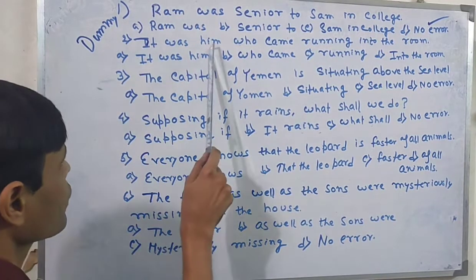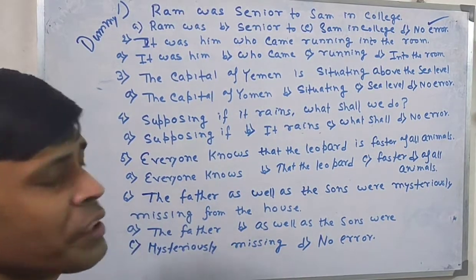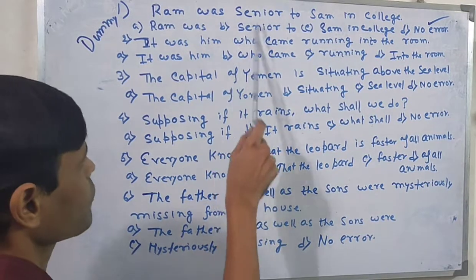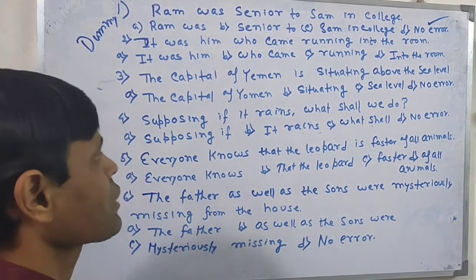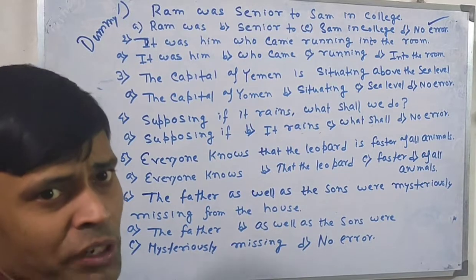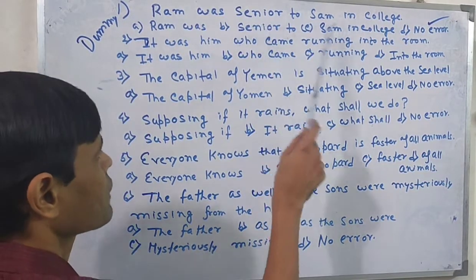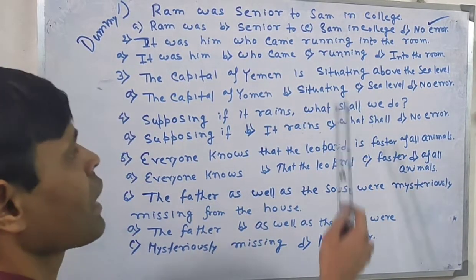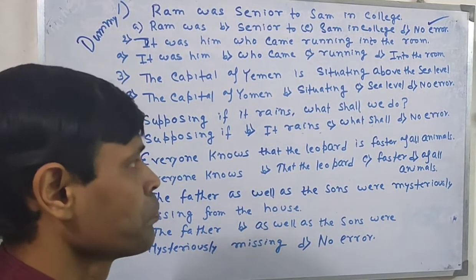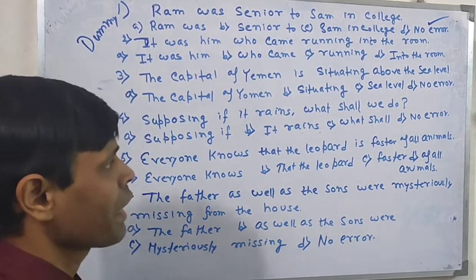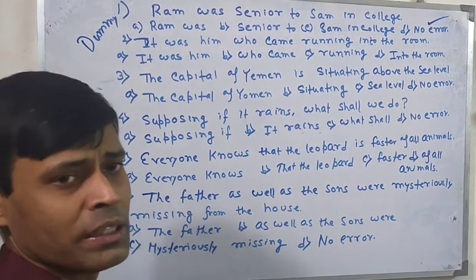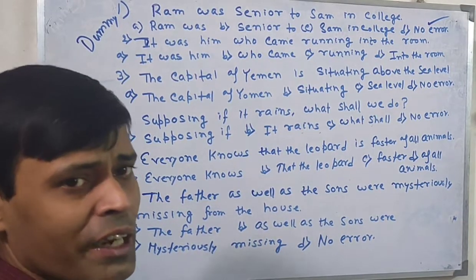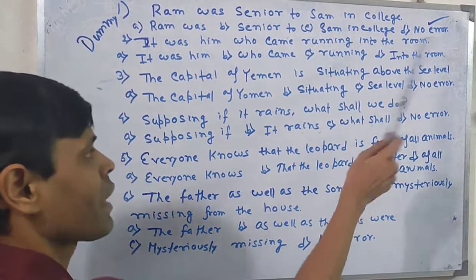So here is a mistake where we should say it was he, not him. There is no mistake in the rest of the sentence. It is actually a part of a relative clause or adjectival clause. Came is the main verb of the adjectival clause. Running is the present participle. Into is the right preposition. Why into? From outside to inside. This kind of position is there, so into is right.